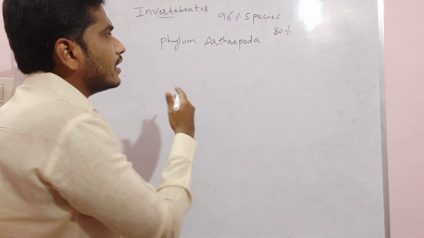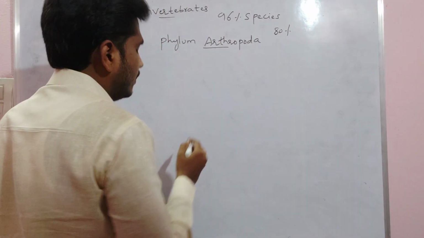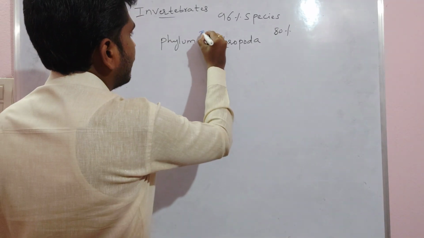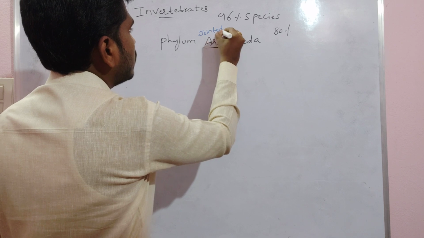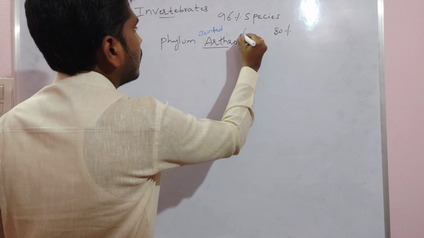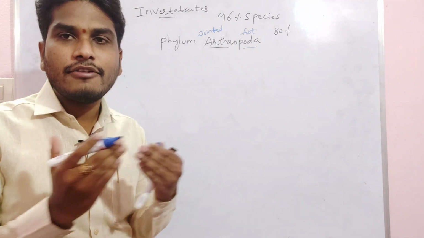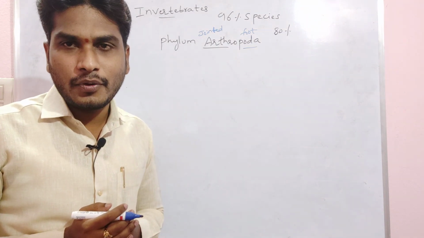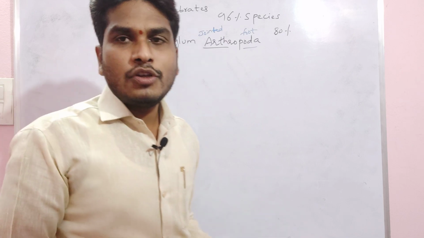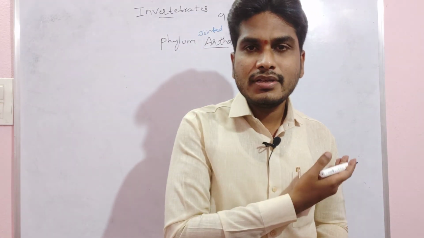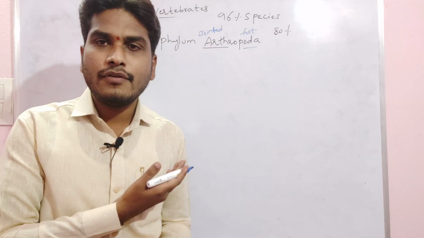The name itself indicates it. Arthro means jointed. Poda means foot. That means arthropodans always consist of jointed feet, hence we call them arthropodans. Same thing here, arthropodans also have a true coelom, that is schizocoelomates, and they also have an organ system level of organization.